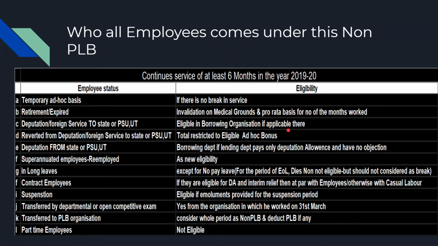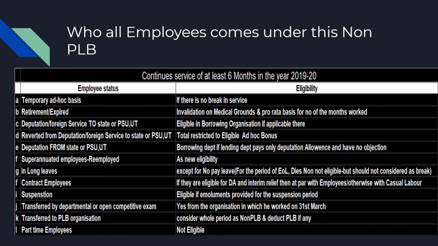If an employee is sent to some other state on deputation or something, then if the state government has the same thing, then he is eligible in that state government. Then the state government will pay the amount. Similarly for PSUs, reverted from department or foreign service to state or PSU. If an employee came back from state government or PSU, then in the state also there may be a scheme.